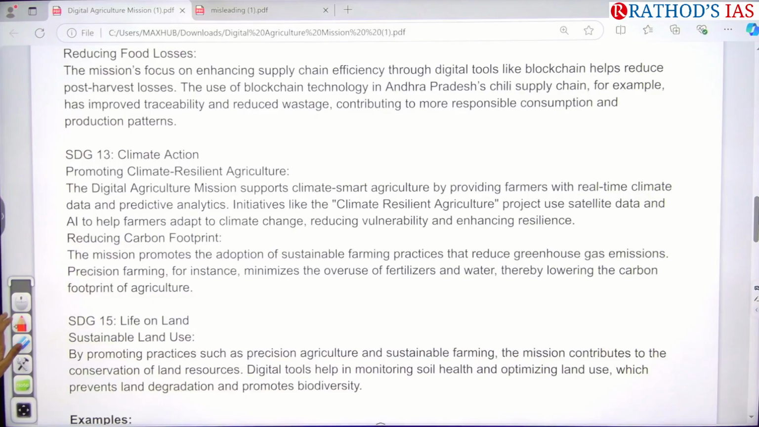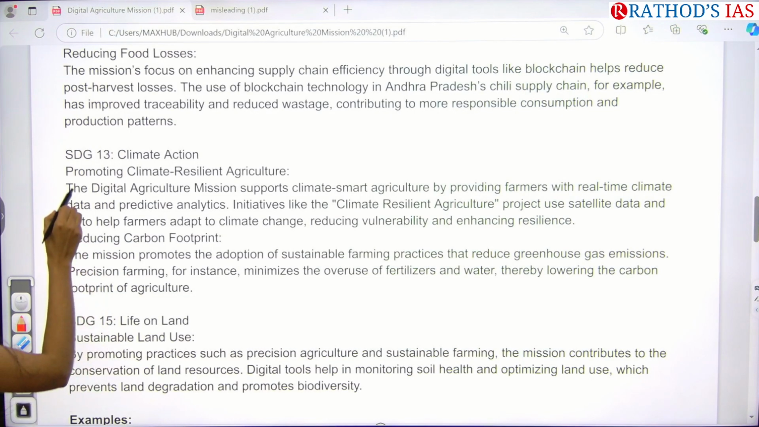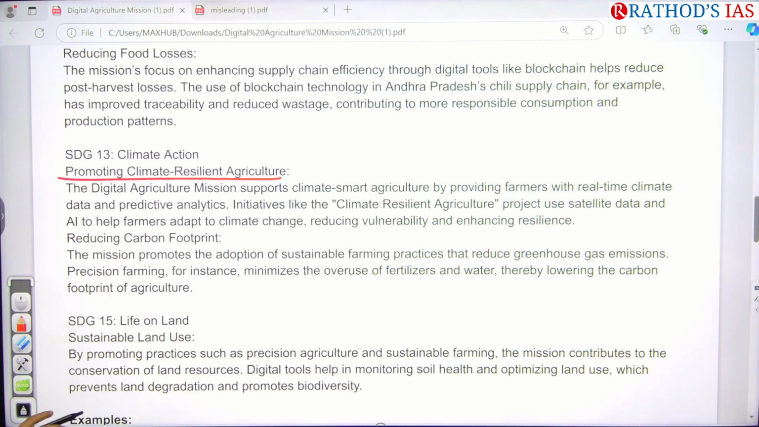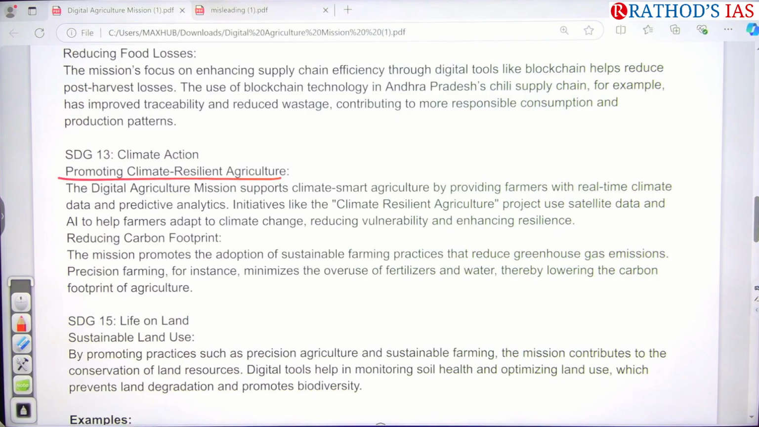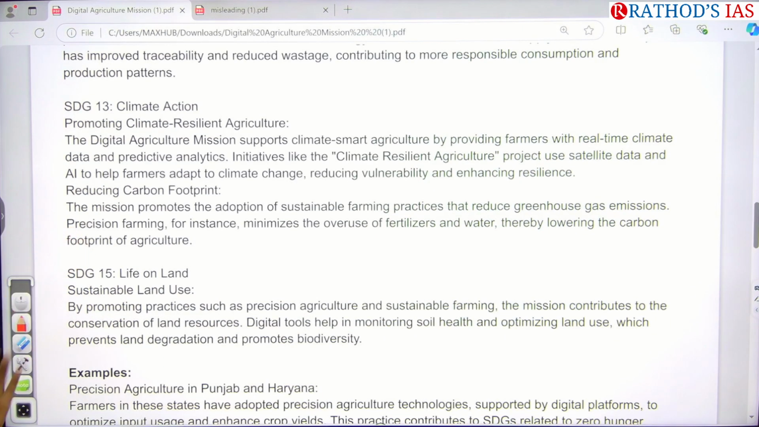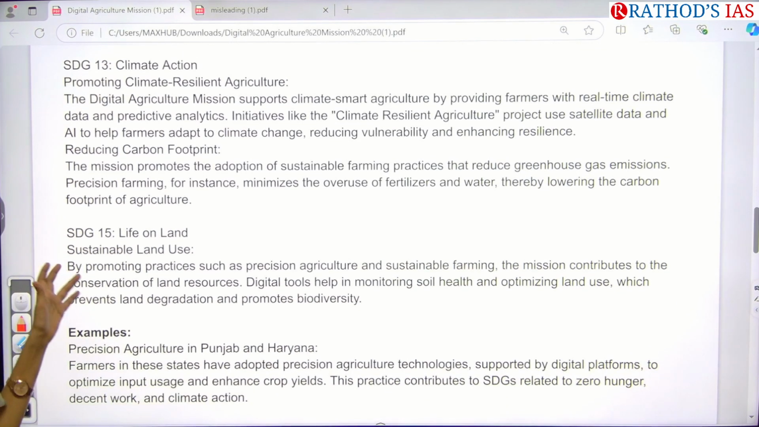And next we are focusing on SDG 13, that is about promoting climate resilient agriculture. This mission is supporting climate agriculture, and especially we will be getting real time climate data. We can focus on predictive analytics, and with government initiatives like the climate resilient agriculture project, we are using satellite data here. That will be very helpful for farmers to adapt to climate change. We are also reducing the carbon footprint, focusing on reducing greenhouse gas emissions through precision farming, like how we use fertilizers and water.